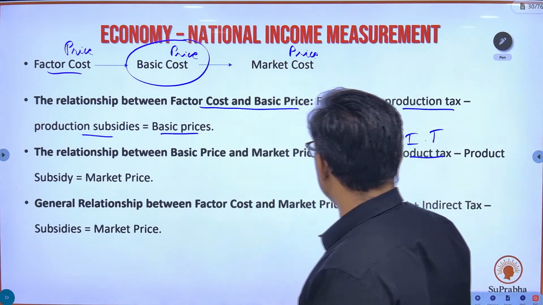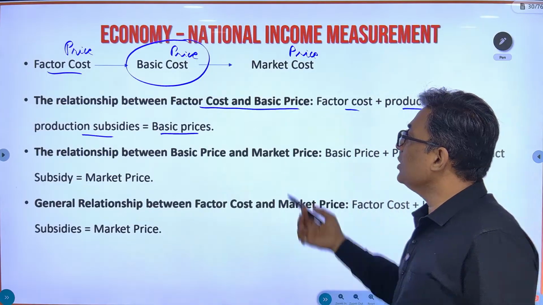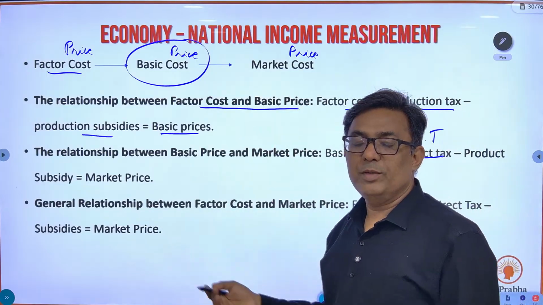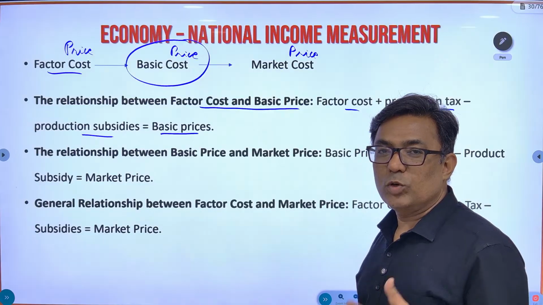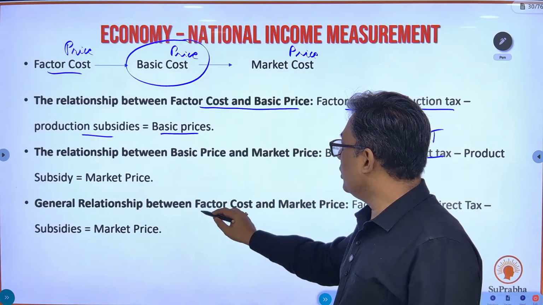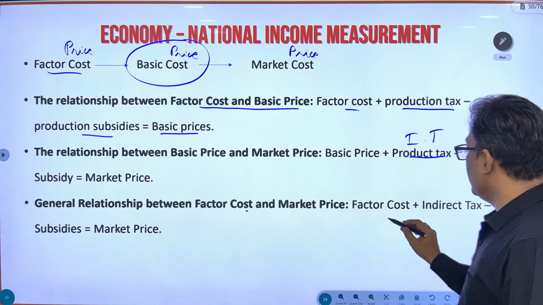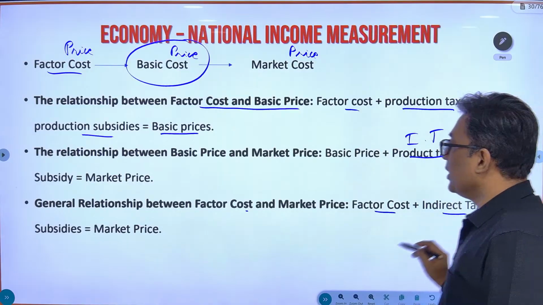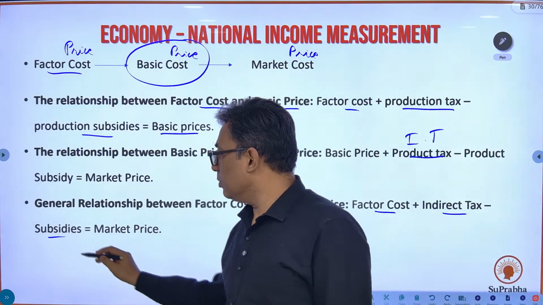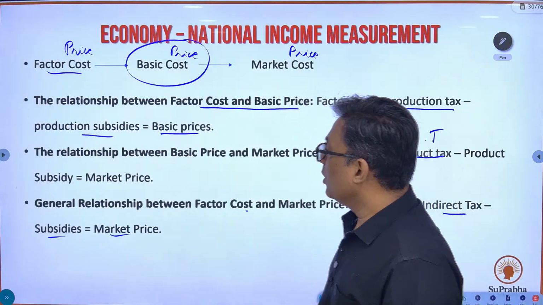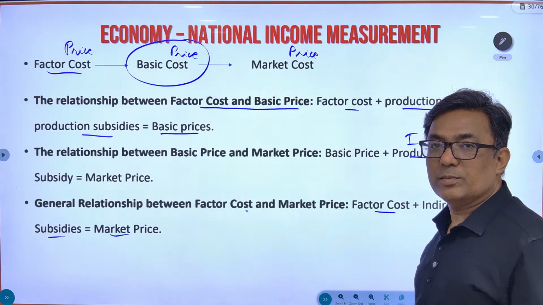Yes, so this is the relation. If you don't have basic price, there is no production tax. For many items you don't have production tax. So in that case, directly you have the relation between factor price and market price. Factor price plus indirect tax minus product subsidies is equal to market price. This equation we had seen.